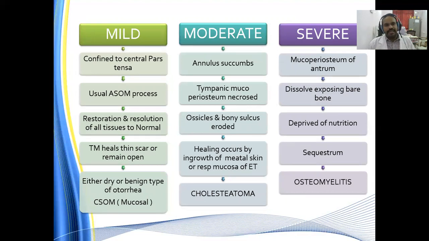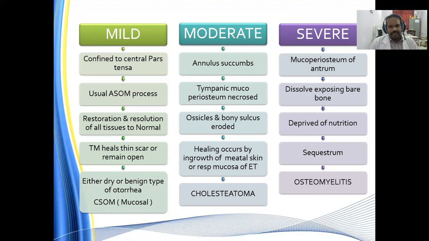If it is a mild case of acute necrotizing otitis media, confined to the pars tensa, the usual stages of resolution and sequelae happen, with restoration of the tympanic membrane to normal. Or the tympanic membrane heals with a thin scar and remains open, either dry or with benign otorrhea, which is the COM mucosal variant.